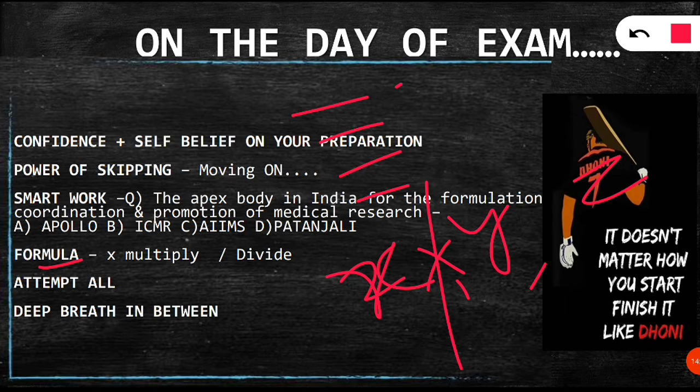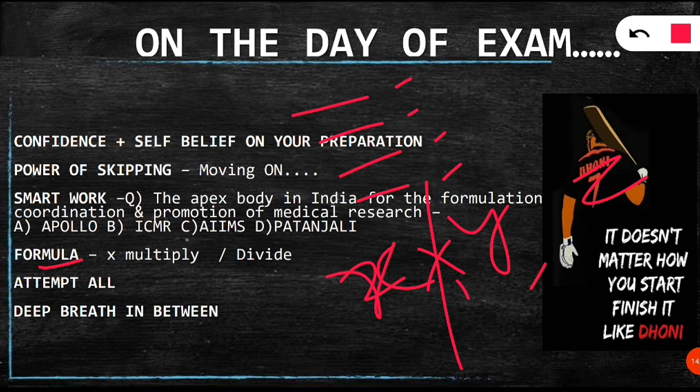Just hit that option, and mostly you will be correct, because sometimes without any constant also, if you just multiply or divide some values, you will get the correct answer for the numerical question. So that is the tip.